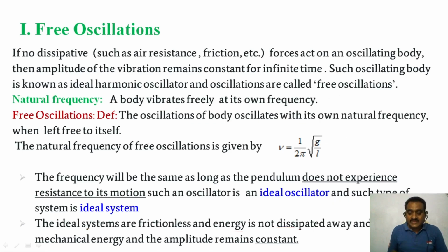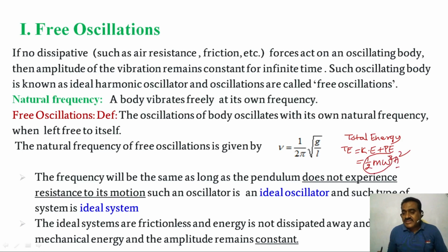What I am saying here, you clearly observe. Total energy is equal to kinetic energy plus potential energy, which is half m omega square a square. So this is a constant value. We can write that total energy is directly proportional to the square of the amplitude.